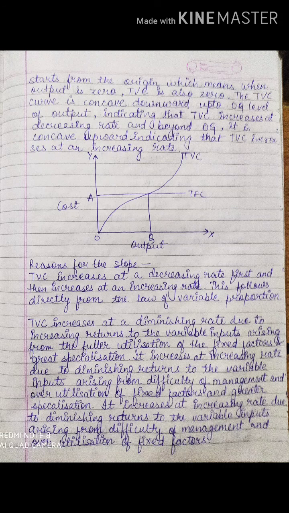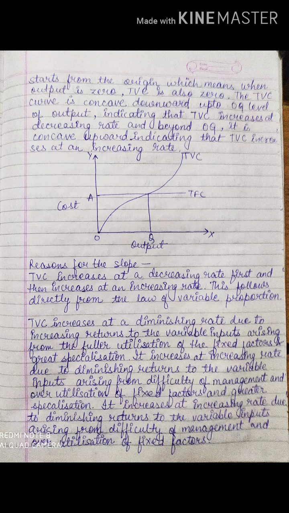Okay. The total variable cost curve is concave downwards. Why is it concave downwards? Because initially it is increasing at a decreasing rate. Because we have employed less quantity, or less labor quantity, of variable cost. Okay, so initially it is increasing but at a decreasing rate, but then later on what happened, it increases at an increasing rate. Fine, with the increase in the output.